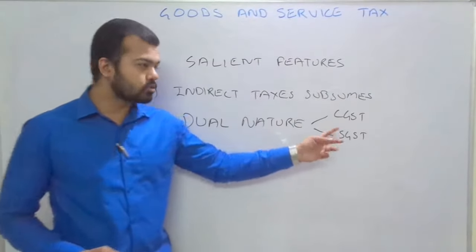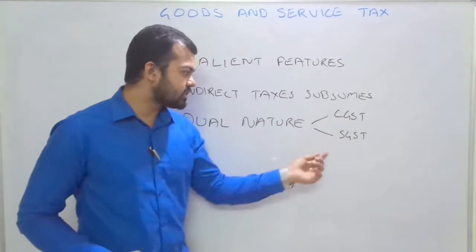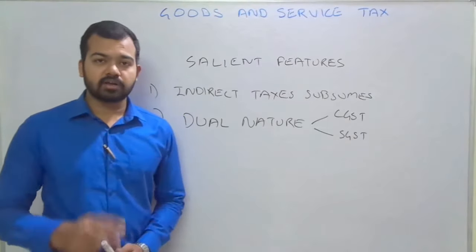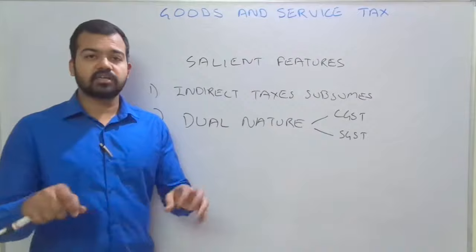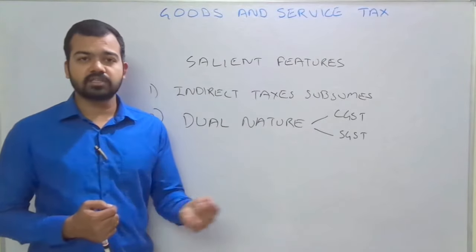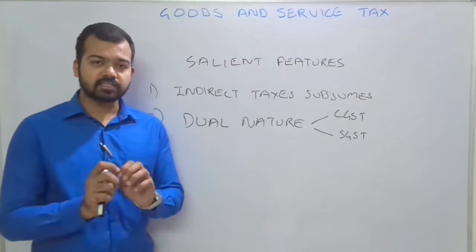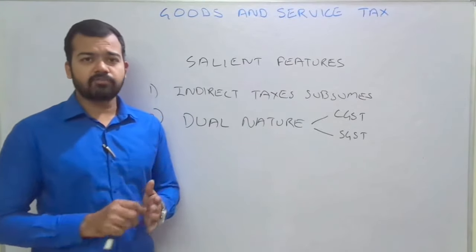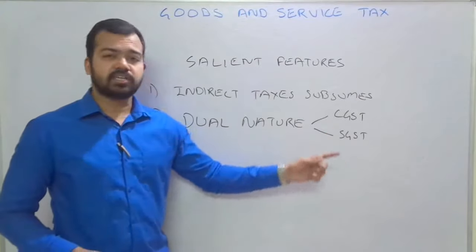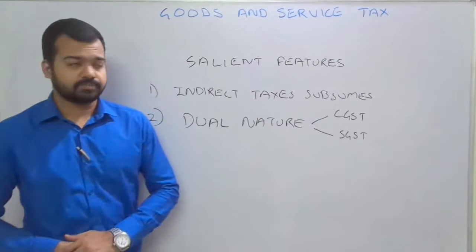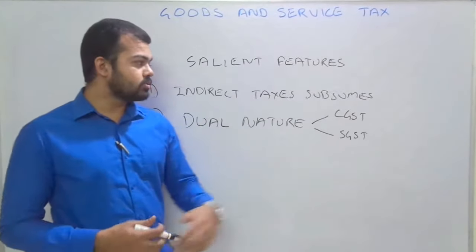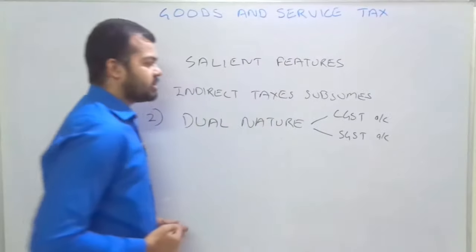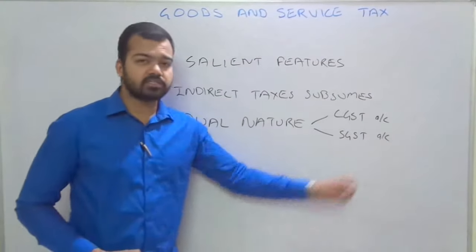That is why we say there are two types of taxes: central goods and services tax and state goods and services tax. This is very important because there are two authorities that will assess the tax structure. You have seen in daily life, in a restaurant, whenever GST at 18% is imposed, in the bill you will find that 9% goes to CGST and 9% goes to SGST. So the revenue will go to the CGST account, and the revenue for the state government will go to the SGST account.